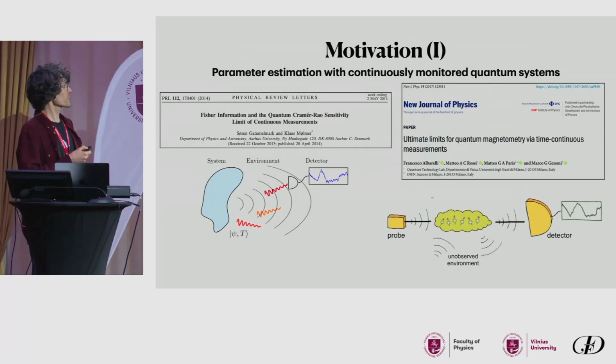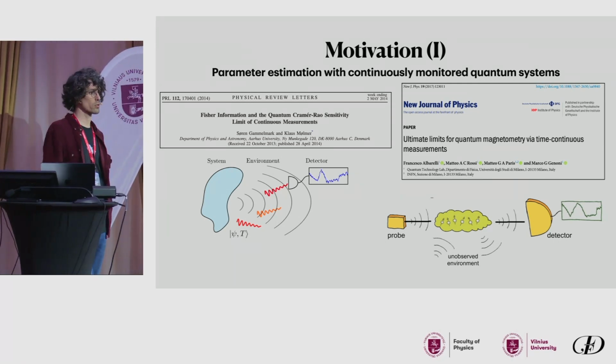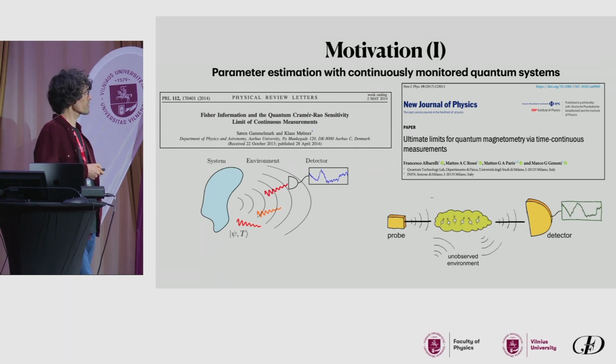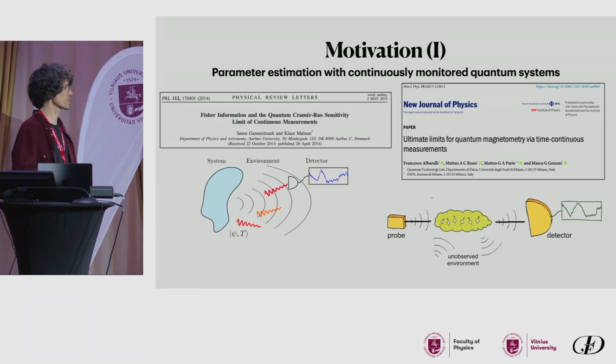This is a topic that is very dear to my heart because the first motivation is parameter estimation with continuously monitored quantum systems. The paper on the left is a seminal paper in the field by Gammelmark and Mølmer. As you see in this picture from the paper, they call this the environment, but this is what I will call the emitted light. Here they found a way to compute the sensitivity to parameter estimation of the whole pure state of system and emitted light. If you place a detector, you have your continuously monitored system. But the result of this paper was this pure state result.